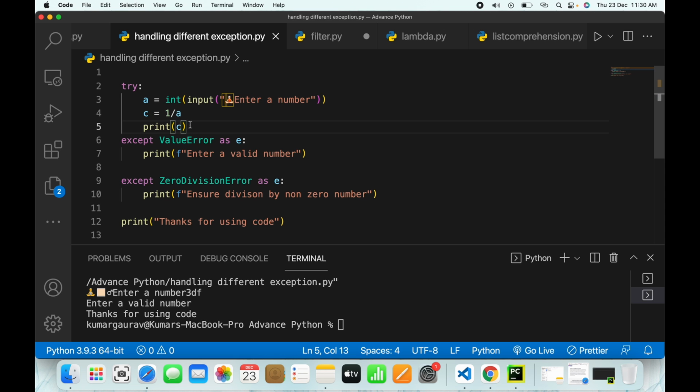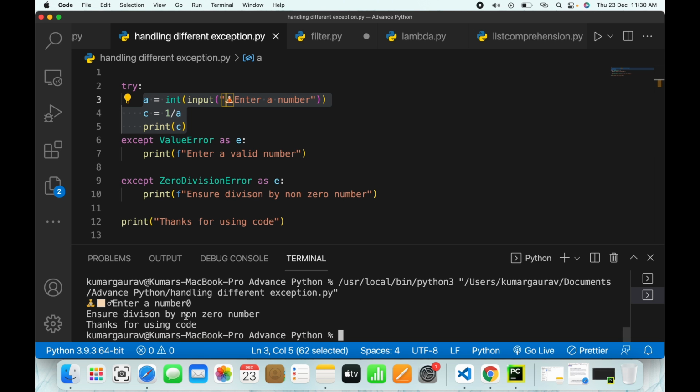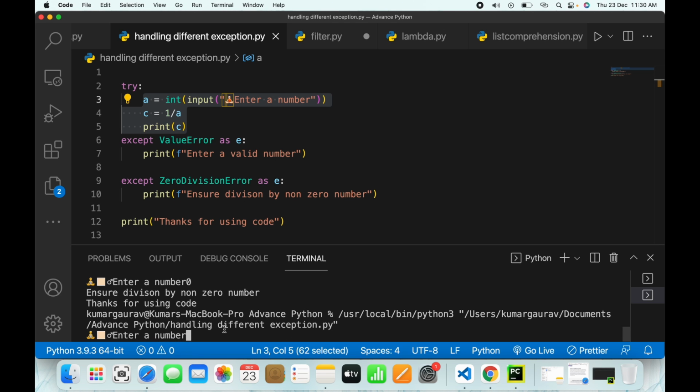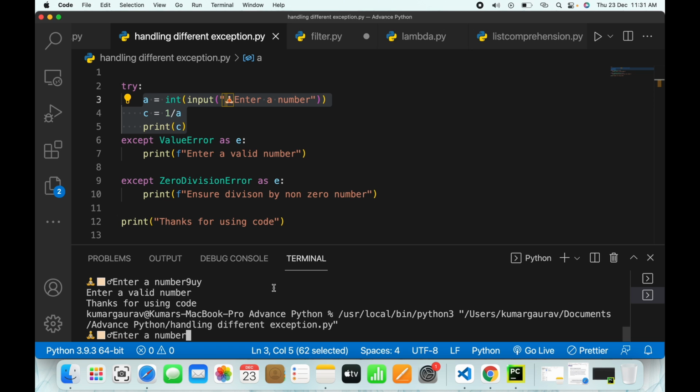So what if a user provides you the wrong number or number which is not valid? In that case you raise an exception: a ValueError, and you raise a ZeroDivisionError. For example, if I run this and I write 0, then it will tell me ensure division by non-zero number. Then again if I run it, I write something like 9ut or uy, it will tell me enter a valid number. So instead of my function getting hanged, it is giving me an error. So this is a way to handle the error, guys.